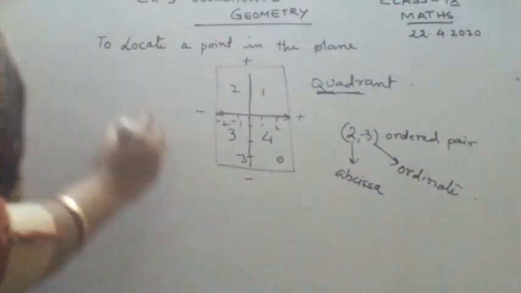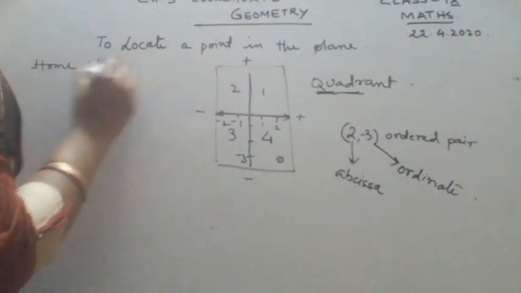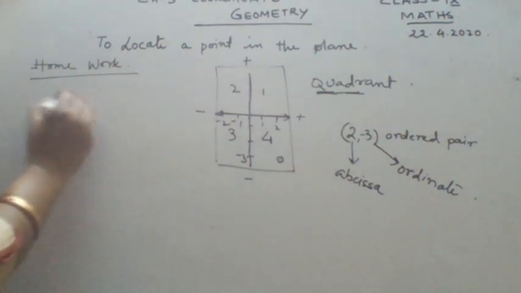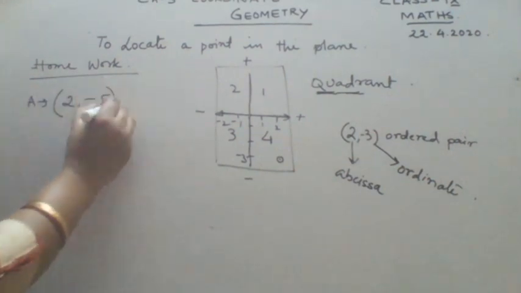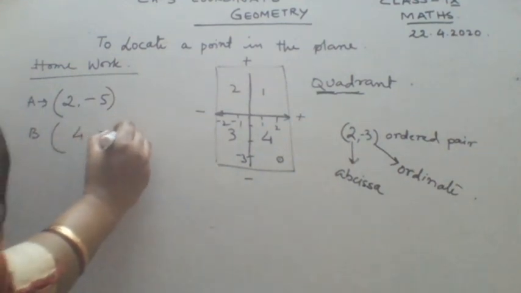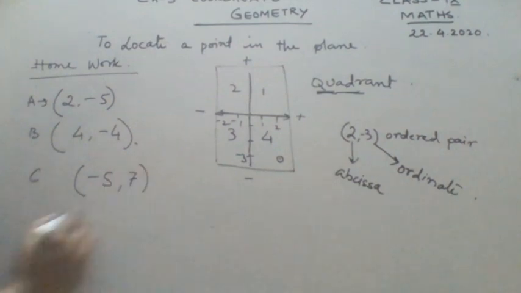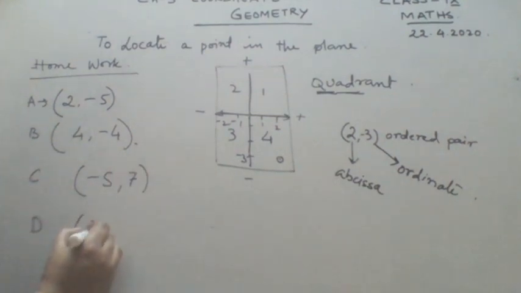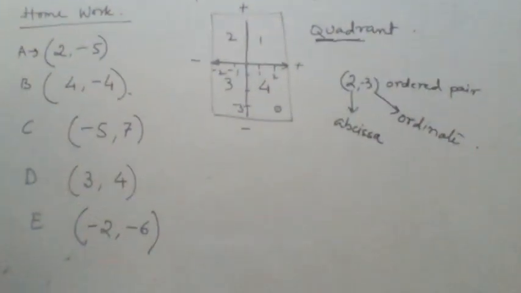Okay. So for homework, I will give you a very small homework. If you can, take a graph sheet and locate these points. Say A (2, -5), B (4, -4), and C (-5, 7), and D (3, 4), and E (-2, -6). Okay class, please note down your homework.